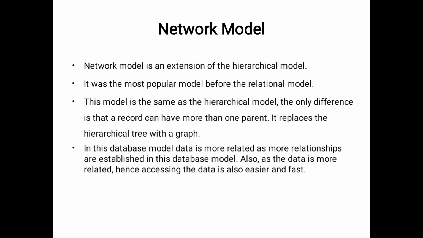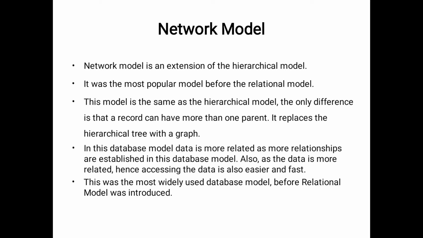In this database model, data is more related, as more relationships are established. Here in the network model more relationships are available, because each and every child maintains more than one parent. So the data is more related, hence accessing the data is also easier and faster, because more than one parent is available for each child. This was the most widely used database model before the relational model was introduced.